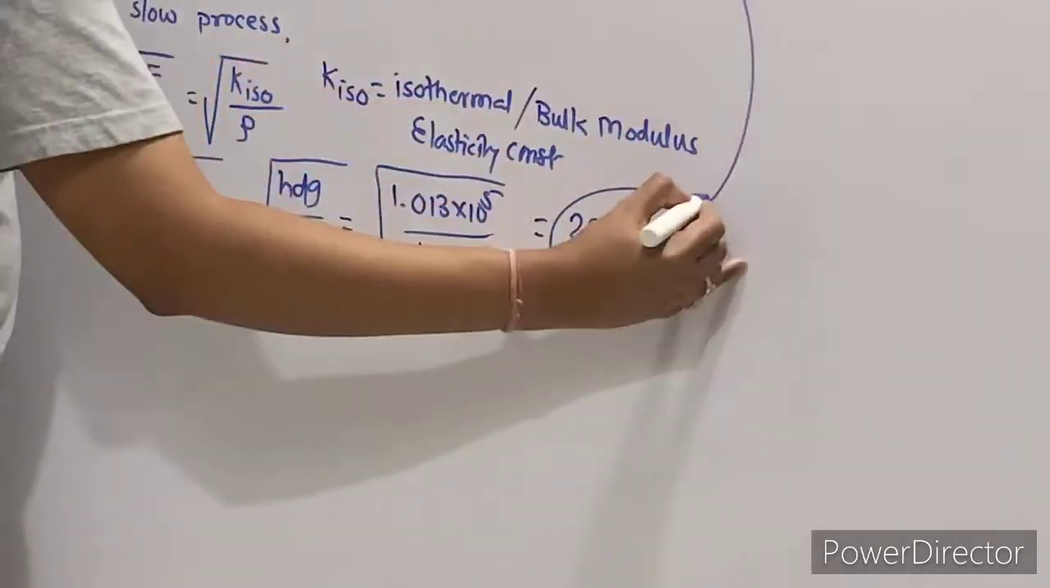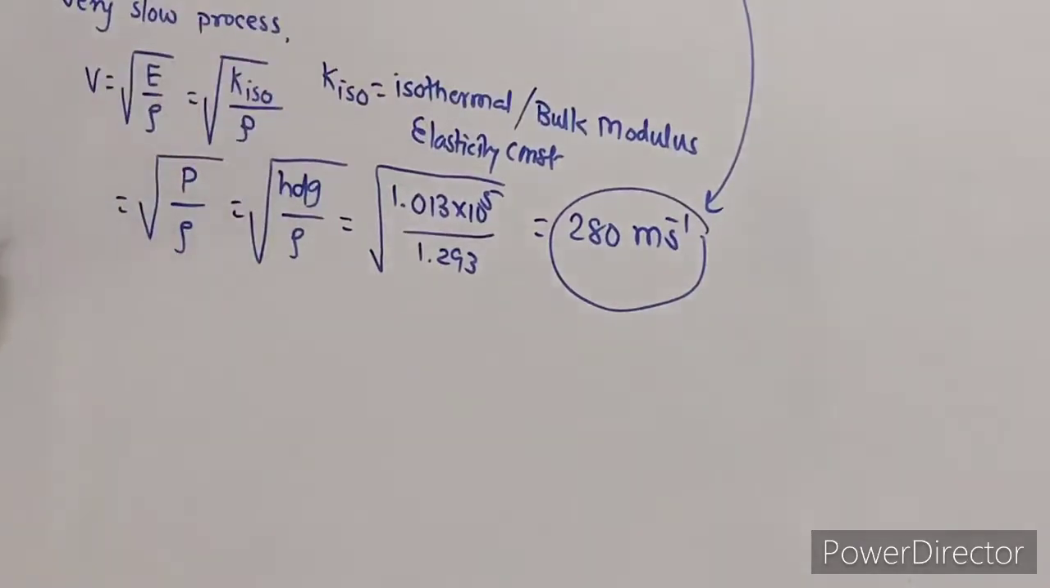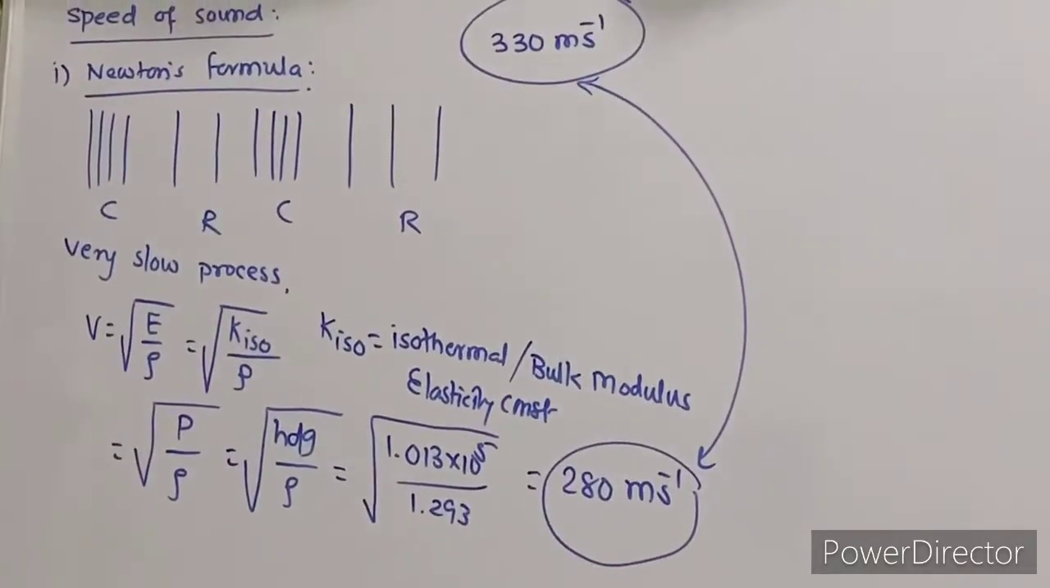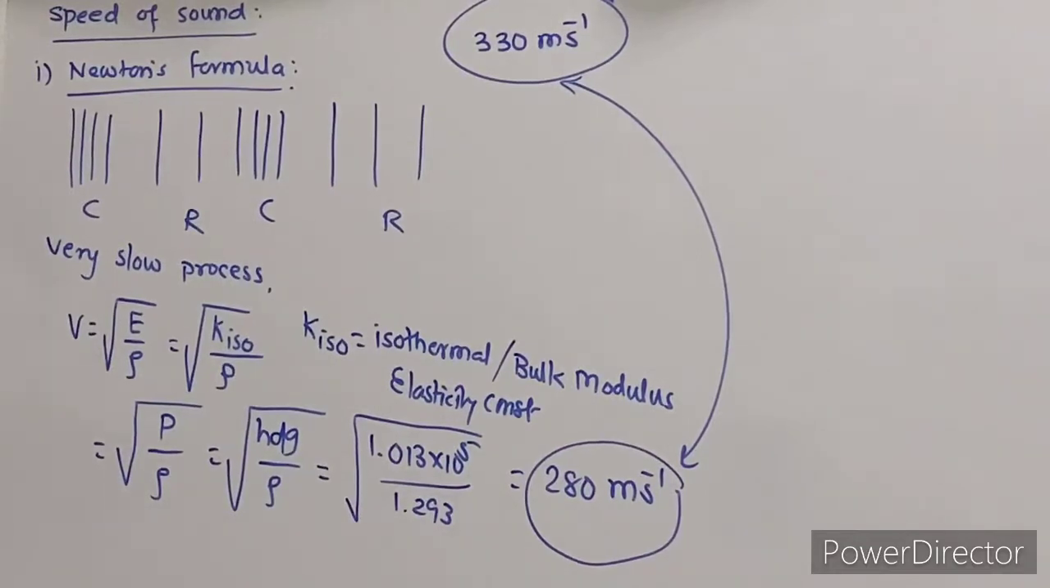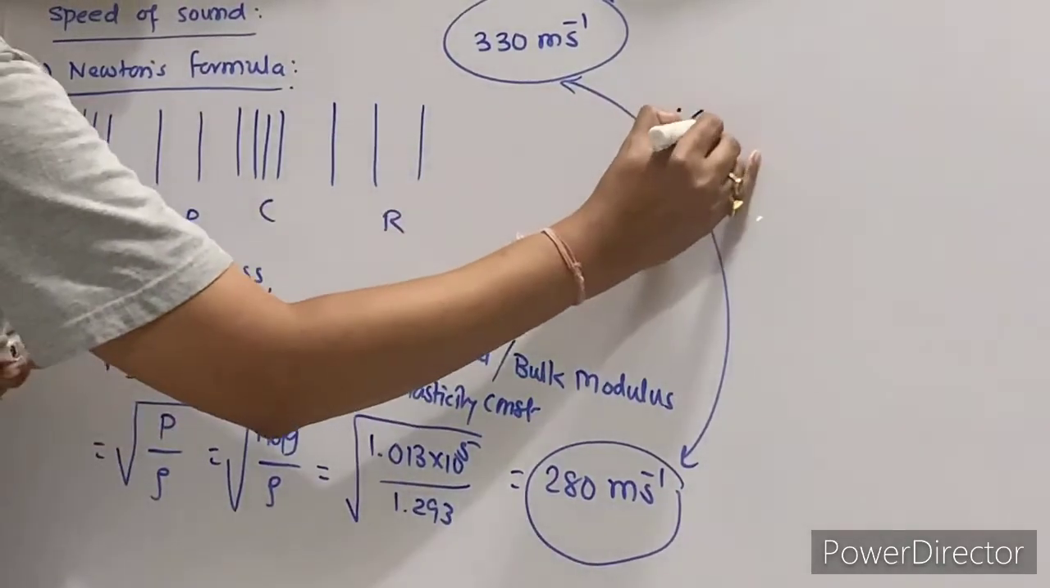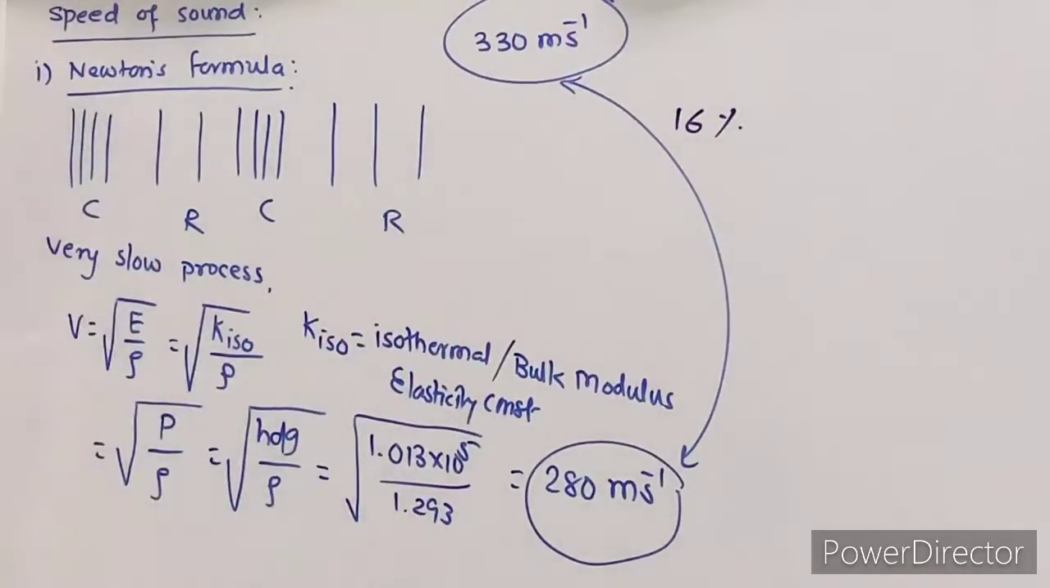So this value you cannot match. There is a large difference between the theoretical value and practical value, a difference of around 16%. Therefore, this theory was rejected, because the difference is 16%.